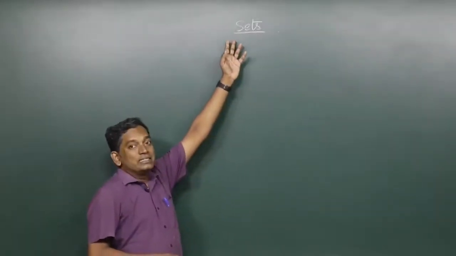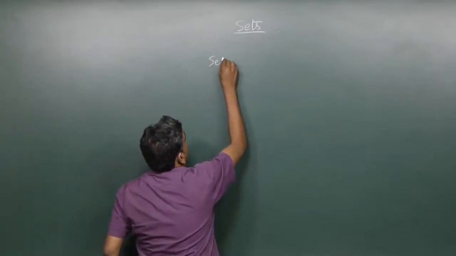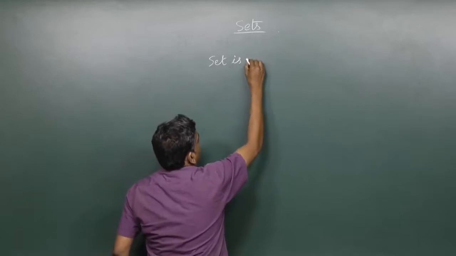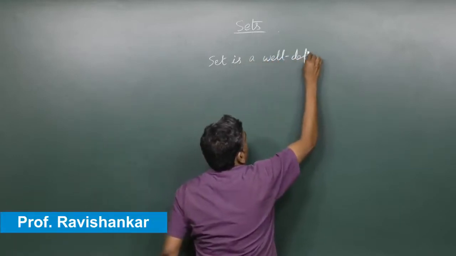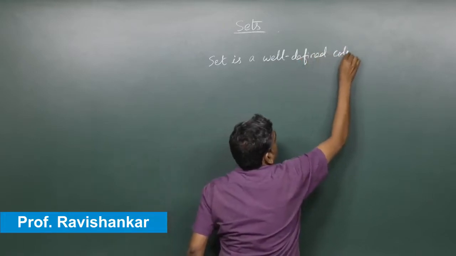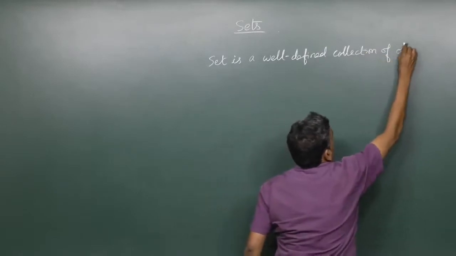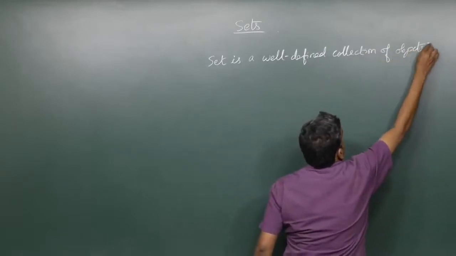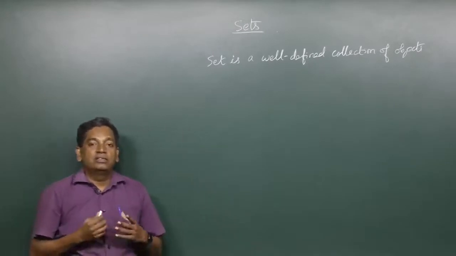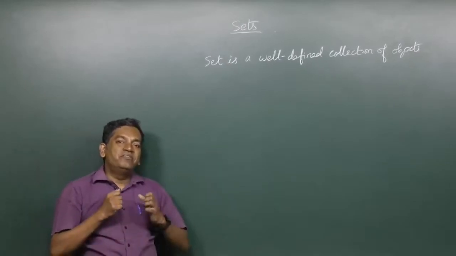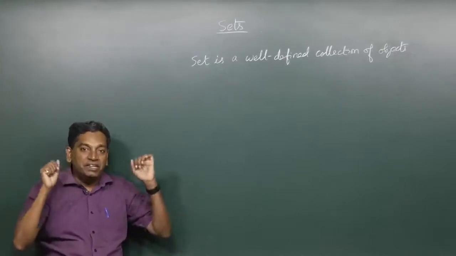We are going to look at sets. Okay. Now, what is a set? A set is, we know the definition, a well-defined collection of objects. Okay. So, this is the standard definition for sets. Now, what is a well-defined collection of objects? What do we mean by well-defined?